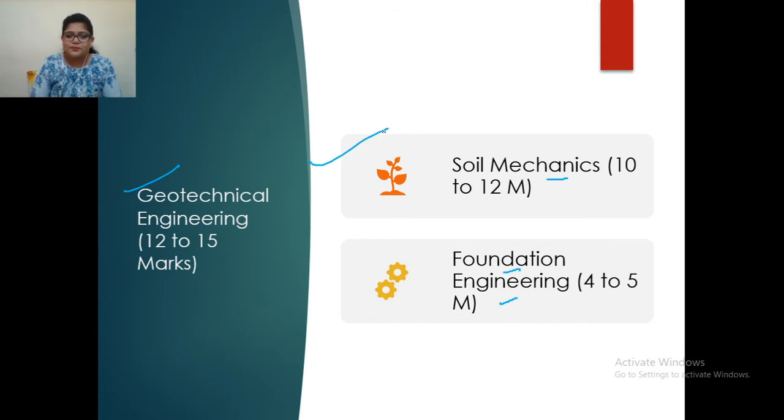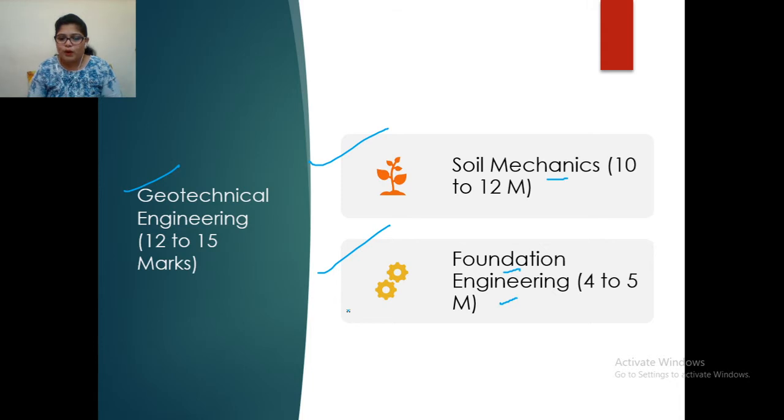Okay, so here there is the origin of soils, then permeability, then a lot of properties of soil, which is a very important point. Index properties of soil are there, then earth pressure is there. So all these topics come under soil mechanics. And in foundation engineering, there are the types of foundation: shallow foundation, deep foundation, their design, raft foundation, pile foundation. The design questions all come from foundation engineering.